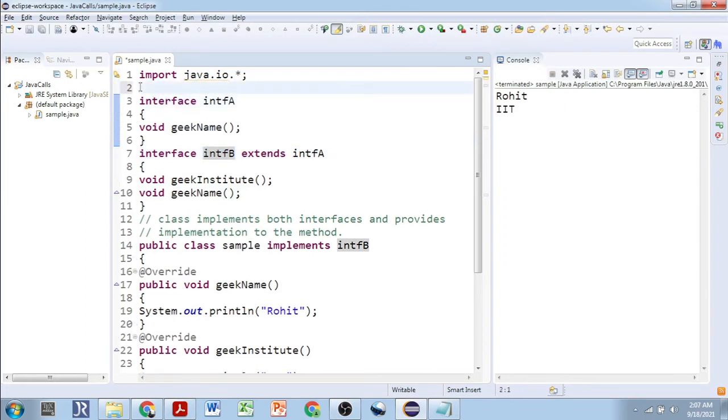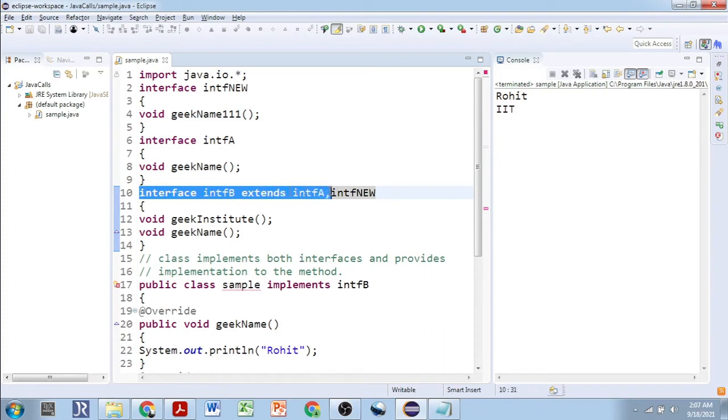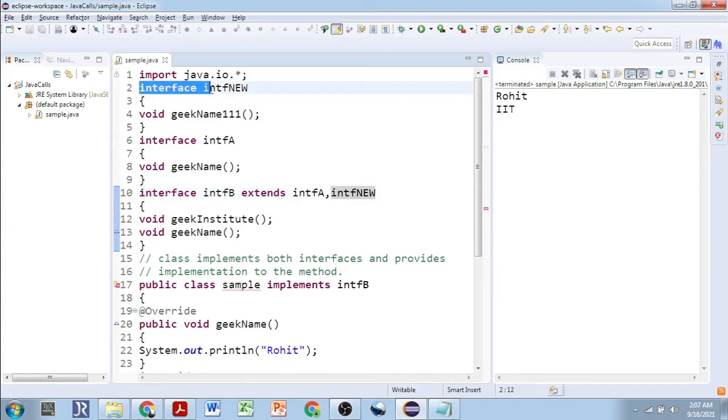Interface IntFNew, and it has the abstract method geekName111. Now what if we make IntFB extend IntFNew? This is a very crucial point: what if we extend more than one interface to a single interface? See here, no error is coming. So you can understand that one interface can inherit more than one interface. Now we have created two interfaces, IntFNew and IntFA. So IntFA and IntFNew are both inherited by the IntFB interface, correct?